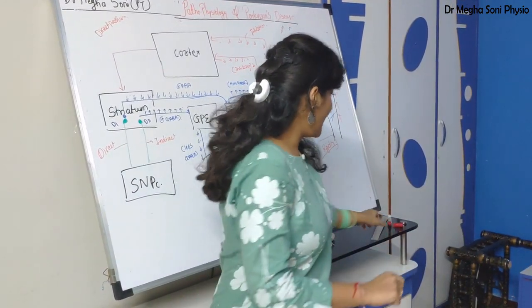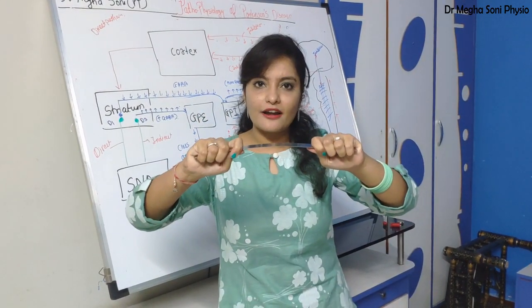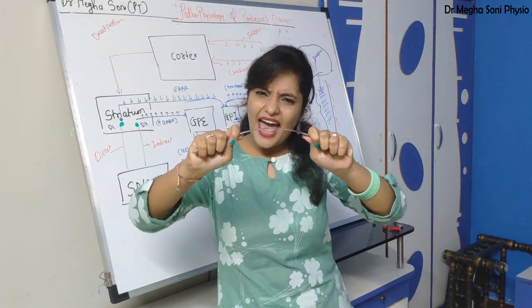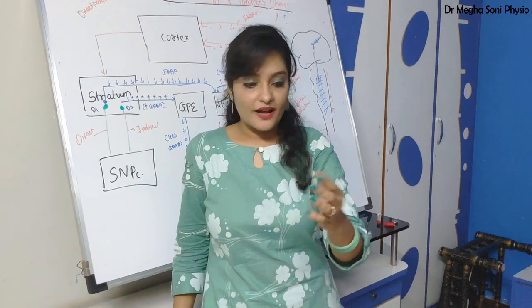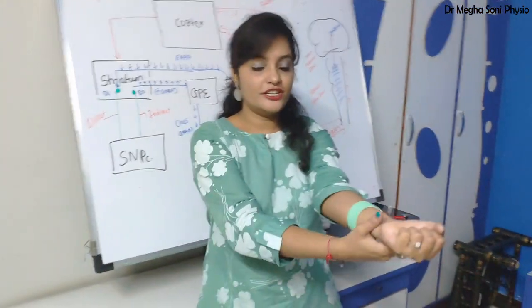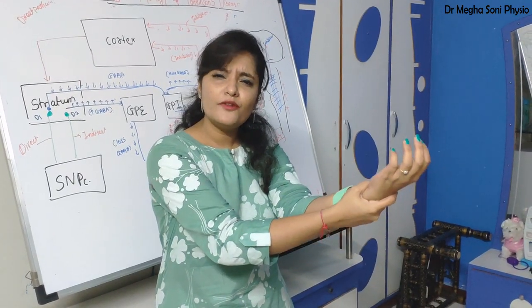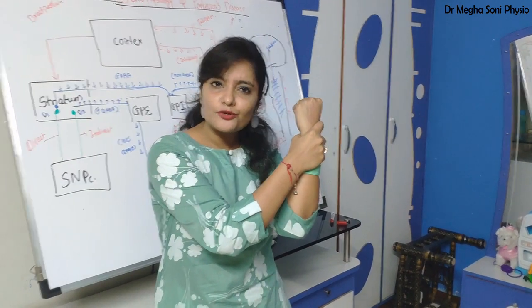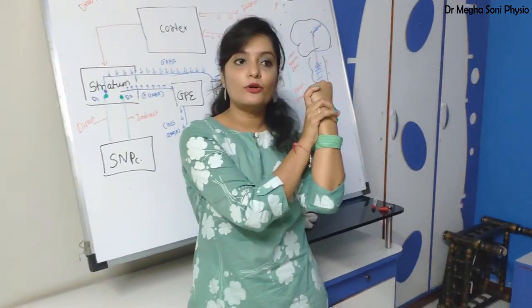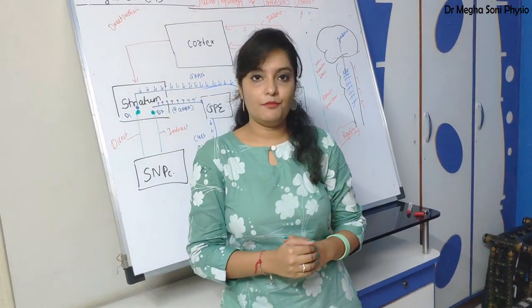Whenever you try to bend, suppose this is a lead pipe, you need excessive force to bend it. That is why in lead pipe type of rigidity, whenever you try to perform passive movement, you feel maximum resistance and it is very difficult to perform the passive movement throughout the range of motion. So that is lead pipe type of rigidity.